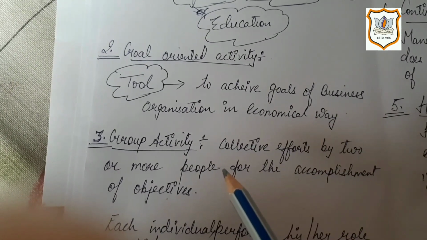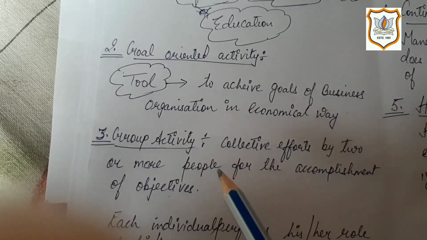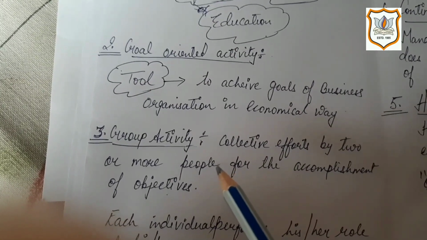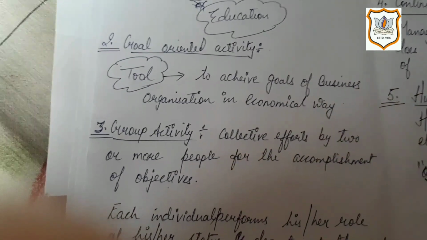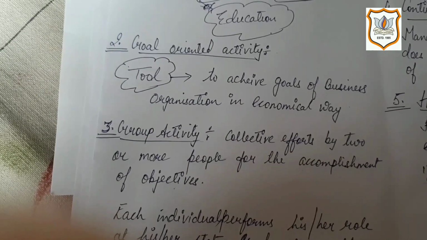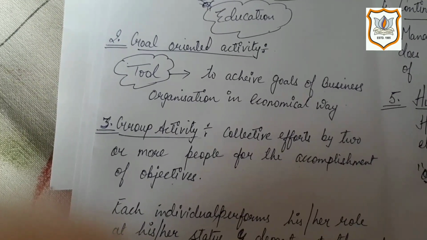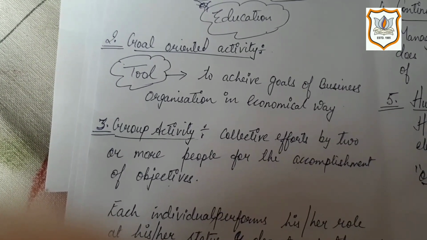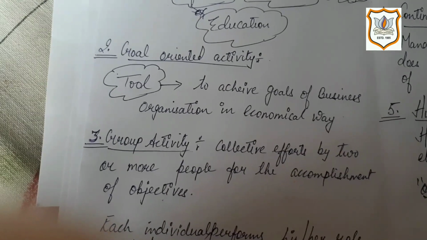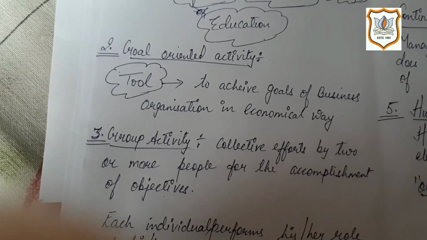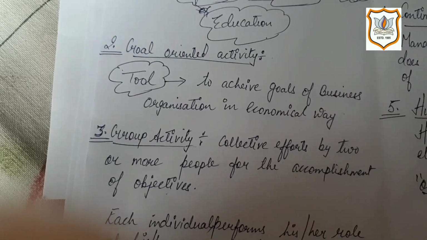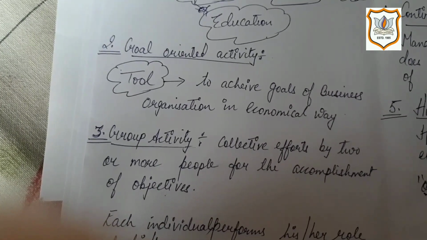Take an example. Suppose a manager plans something to achieve the goals. Can he alone manage all the things? No, he cannot manage each and every activity alone. He has to assign the tasks to his staff members to do the work properly in a systematic way, and so accomplish the goals.